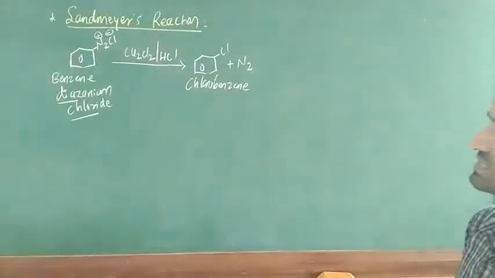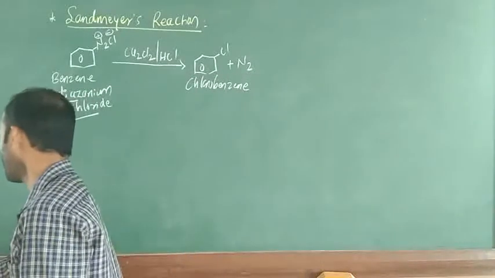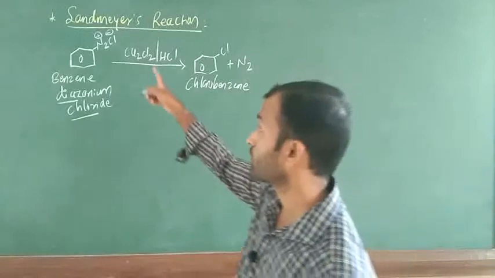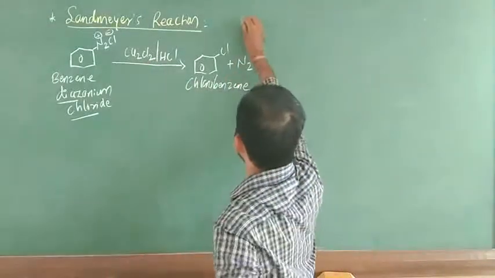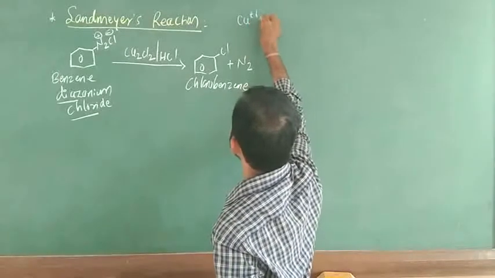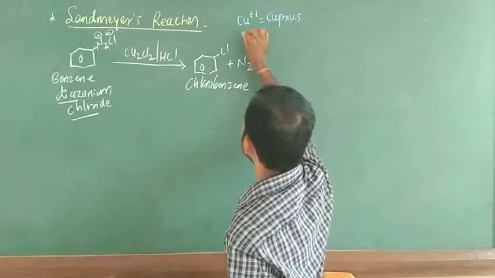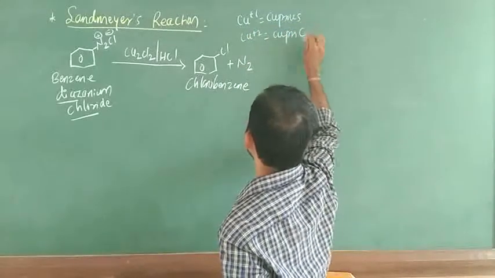Just see here, a question arises: why are you going to use cuprous chloride? Bear in mind, the name is cuprous: if copper plus 1 is there, that is called cuprous, OUS. If copper plus 2 is there, that is called cupric, IC.